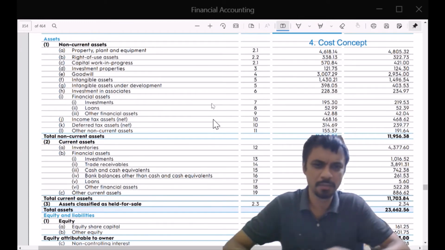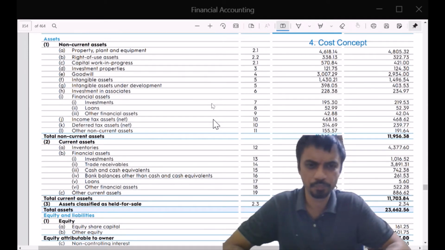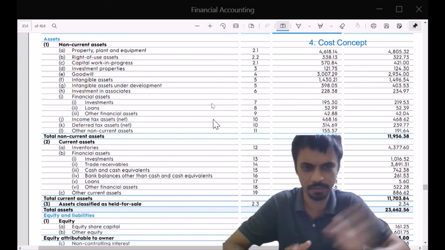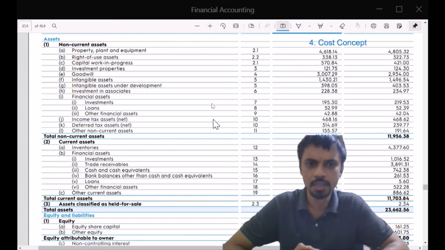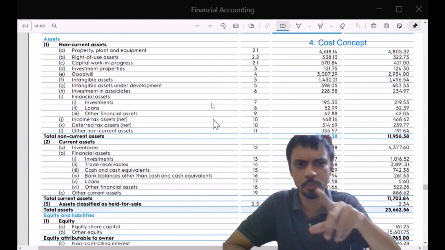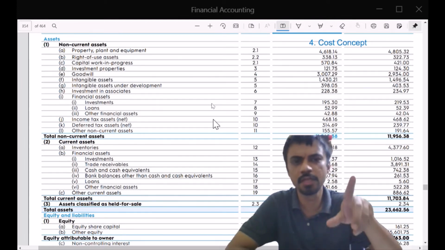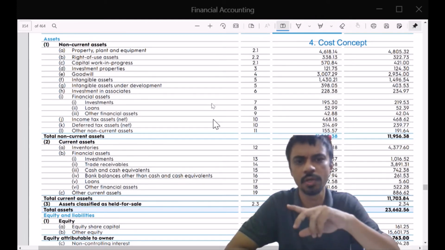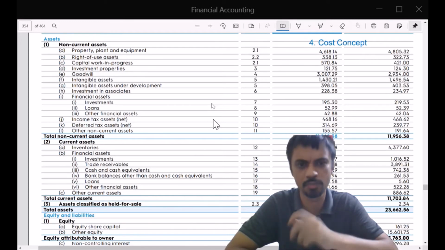So there will be some other categories, like some amount you may have kept for employee welfare, or some such money may be lying at different places. So the point in all of these values is, as I said, the cost concept holds. That is, everything is recorded at its historic cost that was incurred.